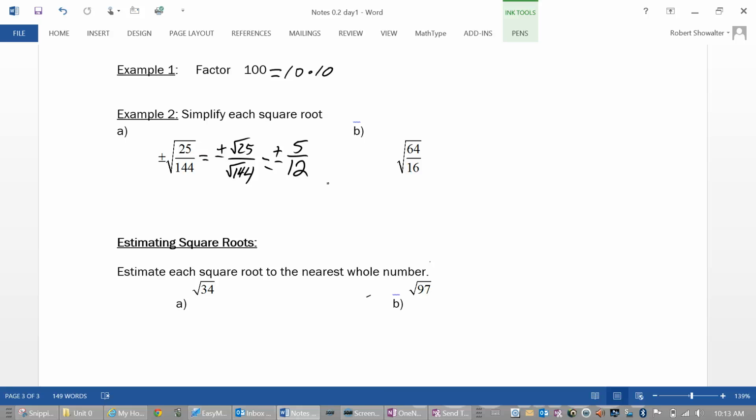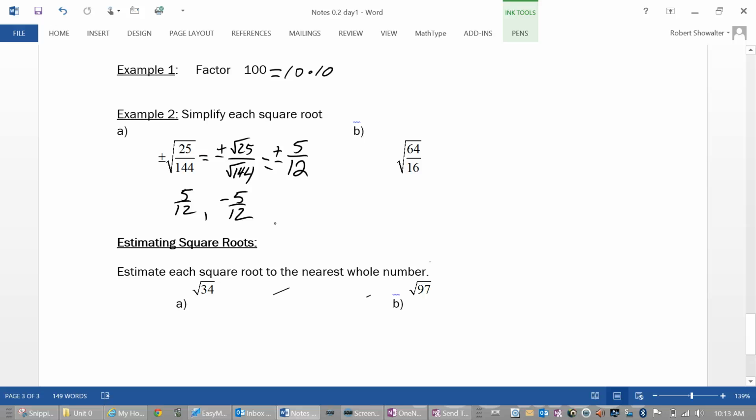over 12. And that actually gives us two answers. We have one answer, 5 over 12, and another answer, negative 5 over 12. By the way, I always like to put the negatives on the numerator. Doesn't matter, it could go on the denominator, it could go out front. I prefer it on the numerator.